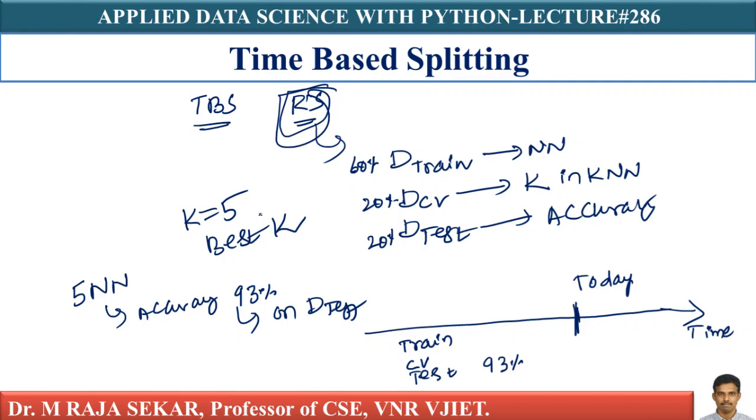What does deploying mean? My cross validation gave k equal to 5, and my training data is used to compute nearest neighbors.